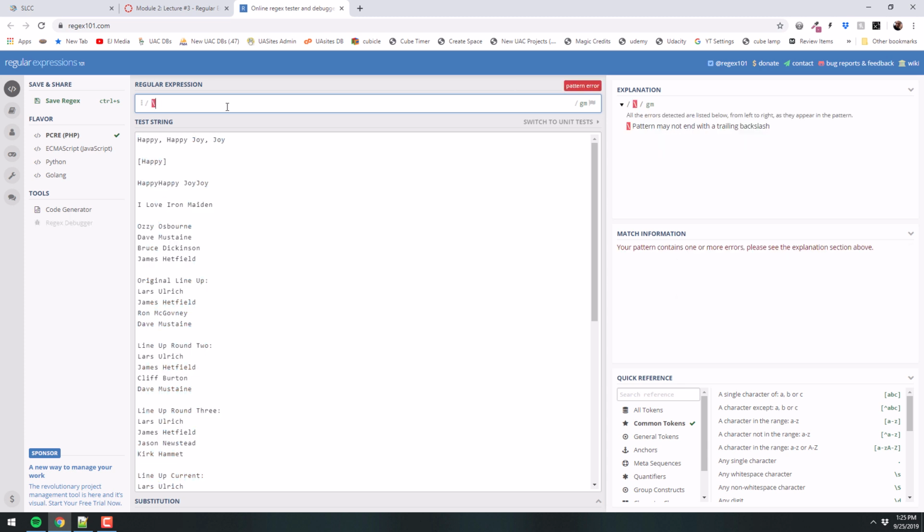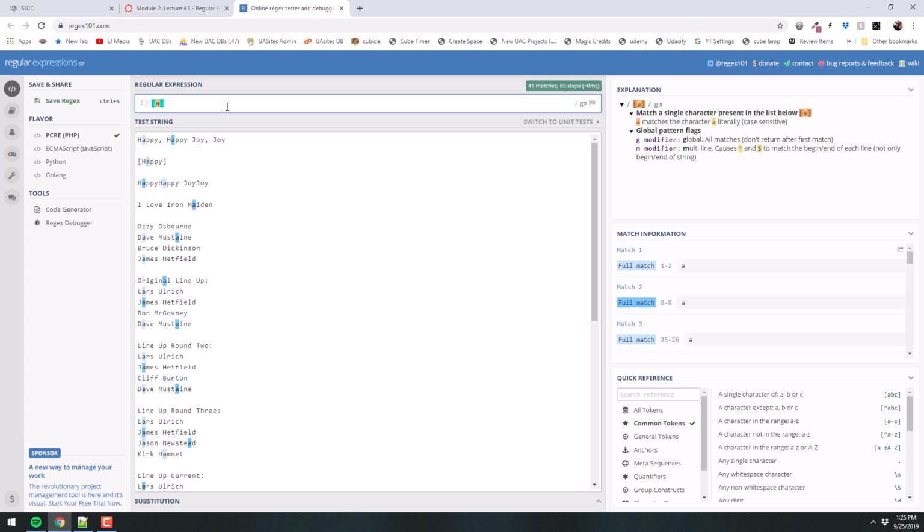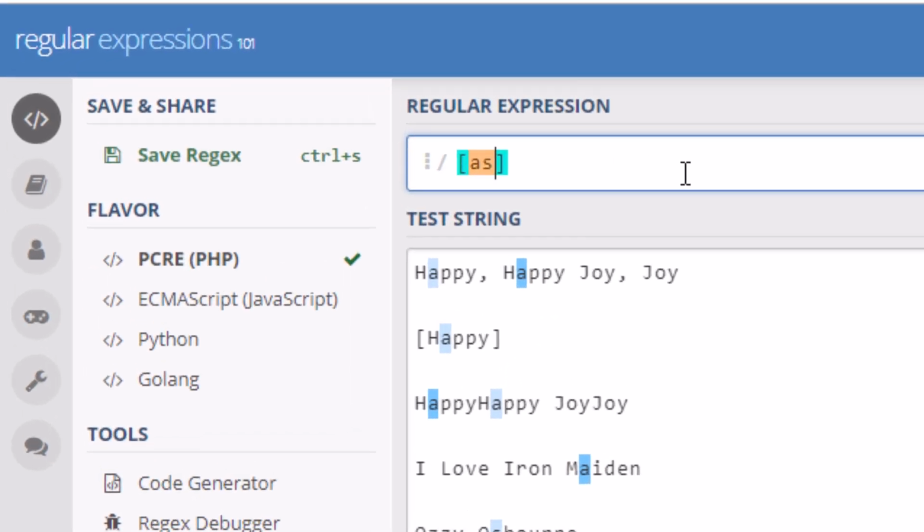The next thing we're gonna look at is what is called sets, where you can do sets of parameters, all right? Sets go inside of square brackets. Those are square brackets up there. I know the highlighting is a little wonky, but that's a set of square brackets. Inside the square brackets, let's say I want to look for the letter A or the letter S. This scenario is not looking for "as", right? Can you see that? Is it big enough? It's not looking for "as", it's looking for an A or an S, or a D or an F. Not an ASDF, but one of those. It's looking for one of those, okay?